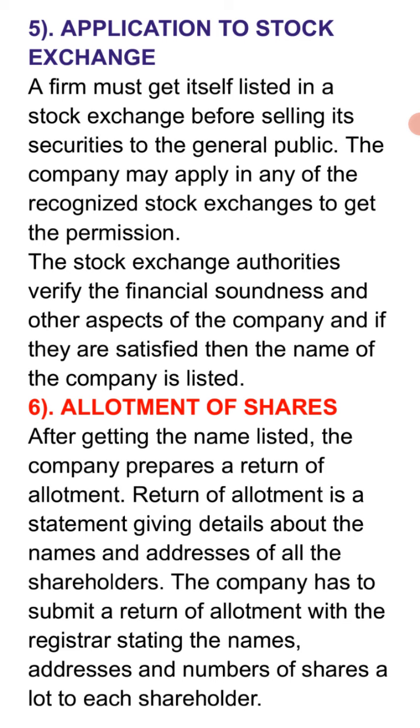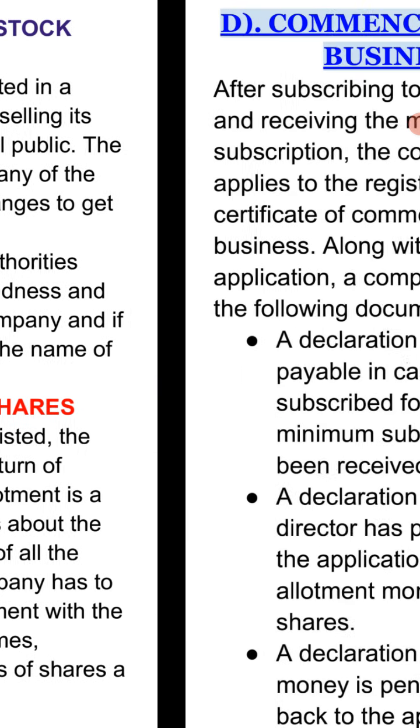Now the next stage is the allotment of shares. After getting the name listed, the company prepares a return of allotment, with the details of the allotment: how many shares are given, to whom they are given, and the name and address of all the shareholders. The company has to submit the return of allotment with the registrar, and all this documentation is submitted with the registrar. So these are the different steps of the capital subscription stage.